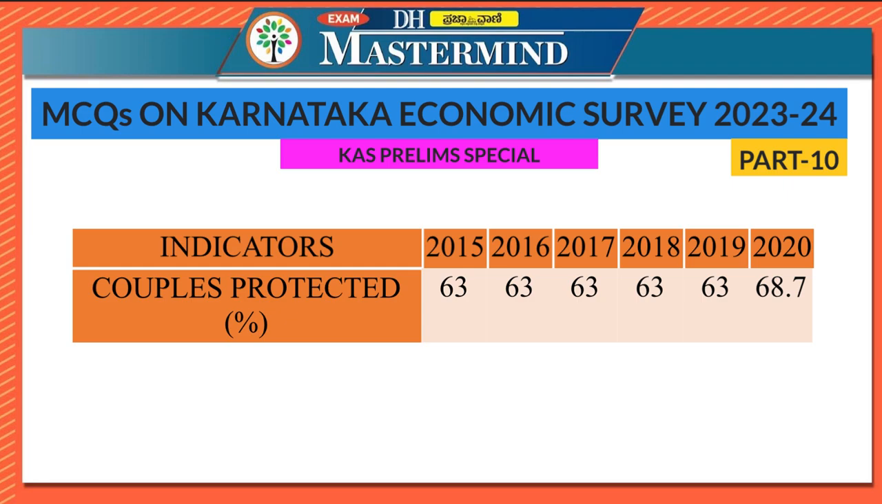So the percentage of couples protected was 63 from 2015 till 2019 and it has become 68.7 in 2020. So if you look at the graph, it was constant and then it has risen. So you have to remember this, it is 68.7 in the state of Karnataka.